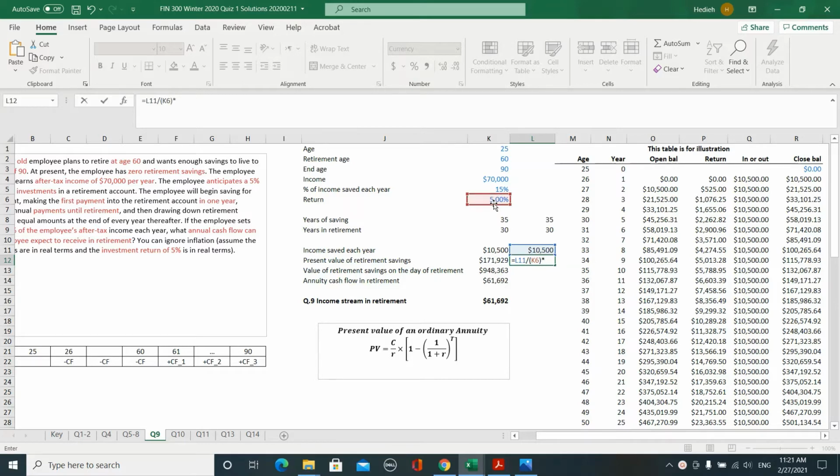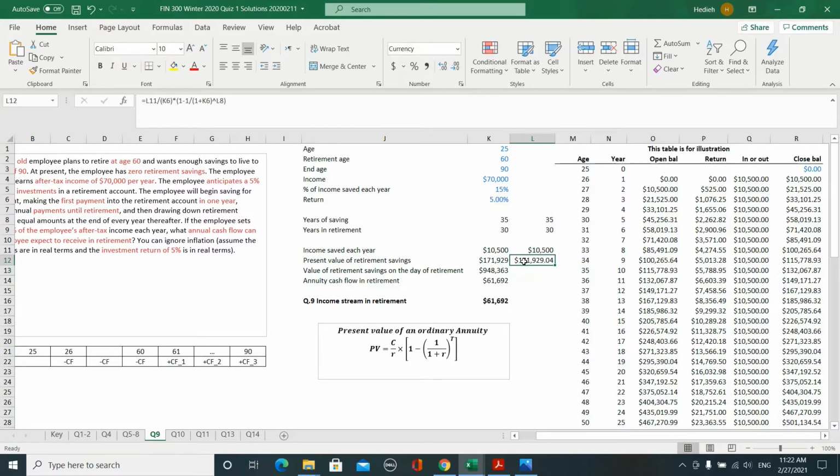Then we multiply it by 1 minus 1 divided by 1 plus your interest rate, which is again 5%, and then you close the parentheses and raise it to the power of t, which is the number of periods that we have in this annuity. We have 35 periods from year 26 to year 60, and then we close the parentheses and we click enter.